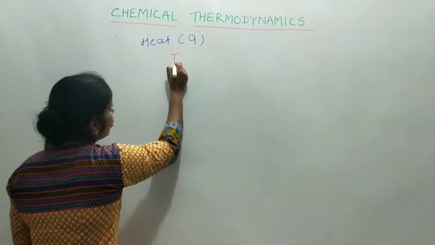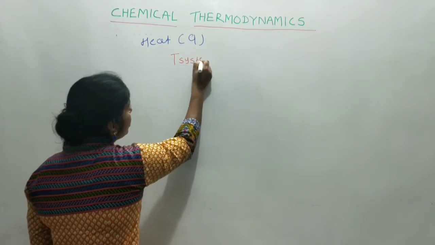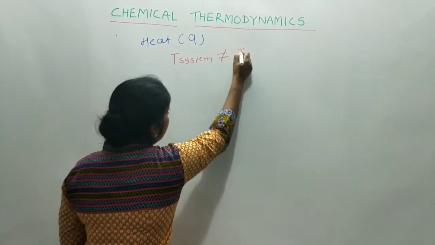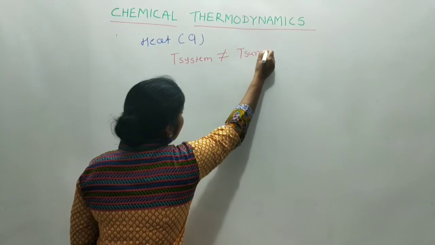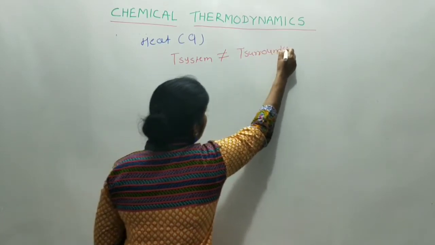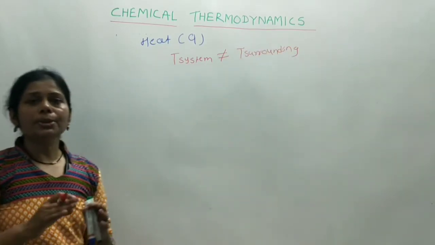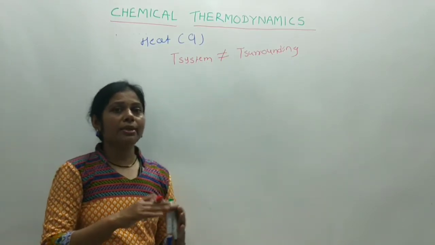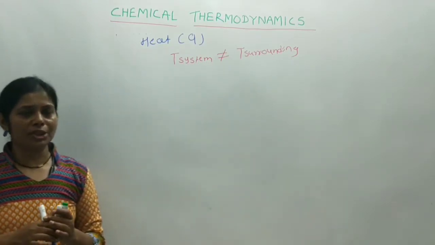When the temperature of the system is not equal to the temperature of the surrounding, then transfer of heat takes place between system and surrounding in the form of energy.